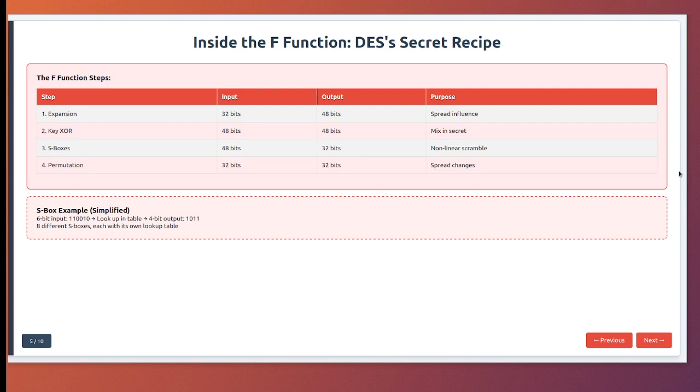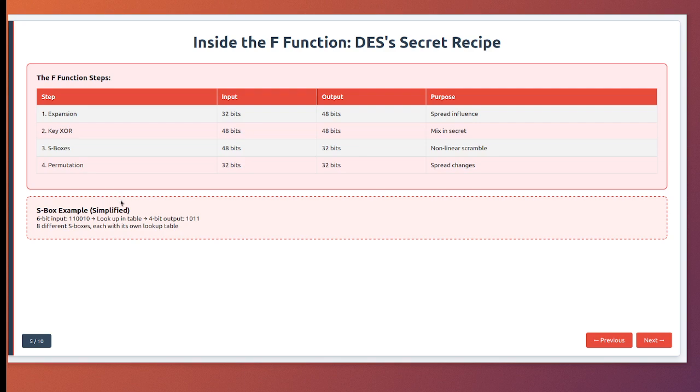Then comes the S boxes, the substitution boxes. These are DES's secret sauce. The 48 bits are divided into 8 groups of 6 bits each. Each group goes through a different S box, which converts 6 bits to 4 bits using a lookup table. These tables were carefully designed and controversially modified by the NSA to resist certain attacks.